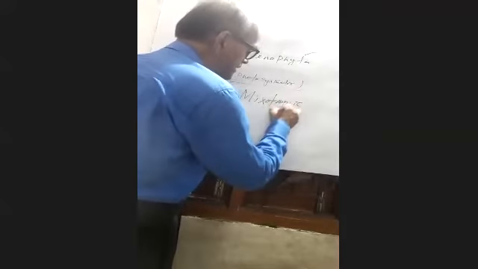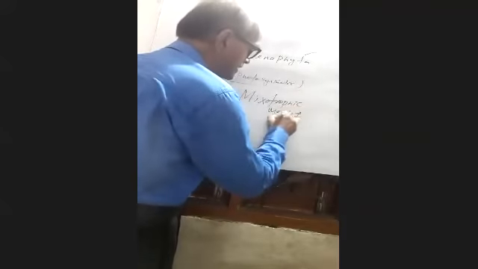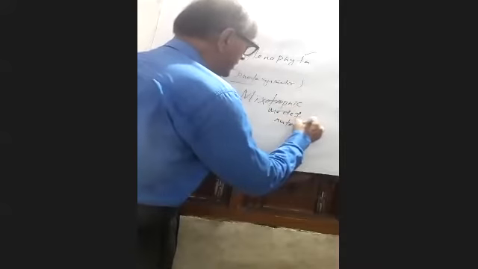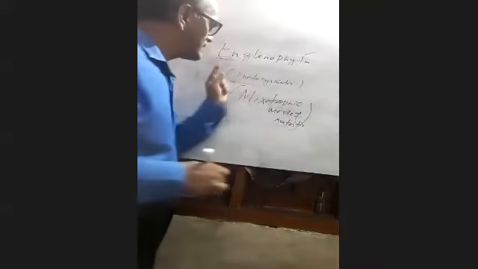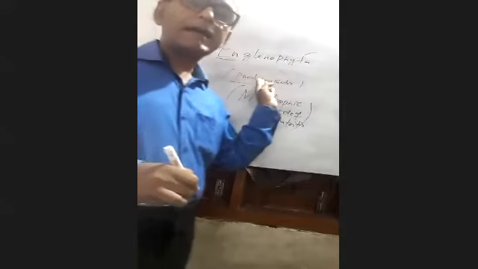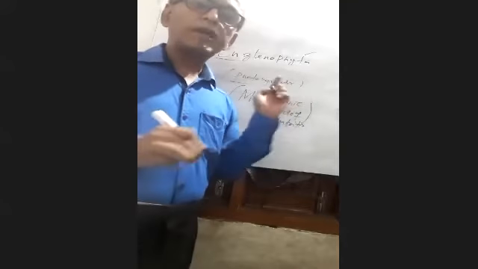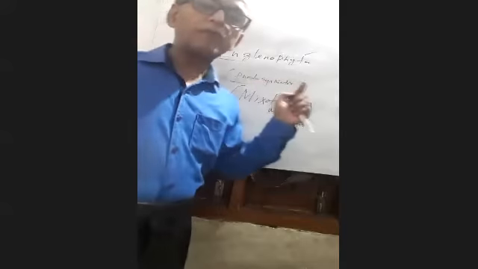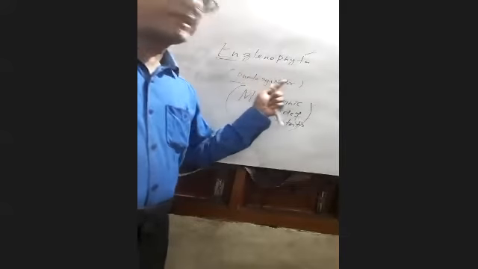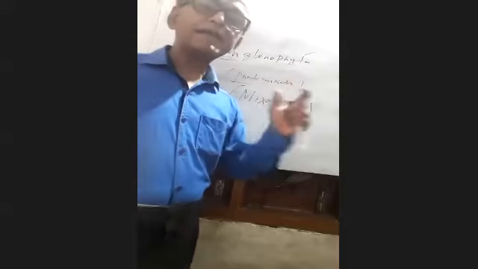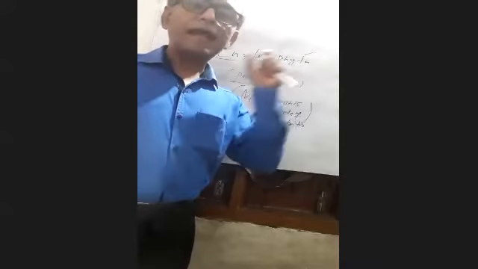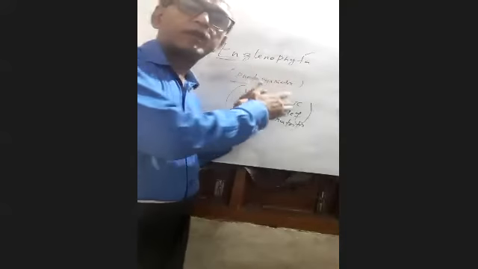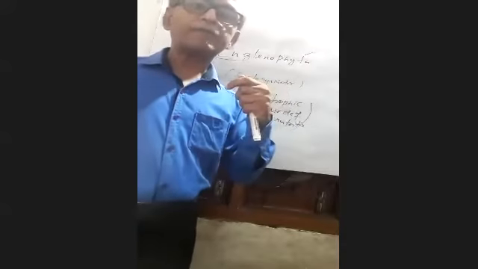Mixotrophic in the sense that they are photosynthetic, they can live by photosynthesis. But if light is not available, how will the photosynthetic activities go on? How can they live?